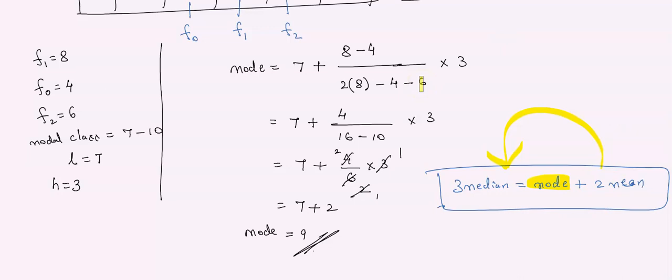Did you understand? Like that also they can ask you, but this is a standard property you should know. That is 3 median is equals to 1 mode plus 2 mean. So the problem which I have shown you, mode, do you remember? That is also 1 mark question, and even this is also 1 mark type question. At least try to solve this type of basic questions. Try to solve this kind of basic questions.